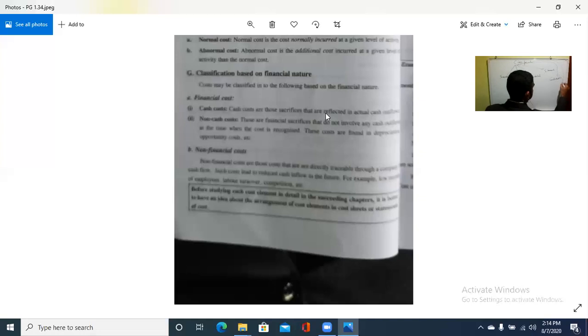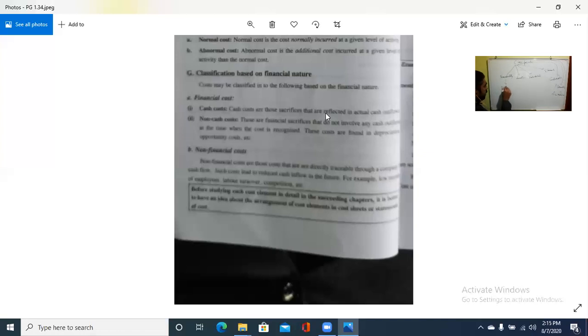Next is what? Normality. And the last one is what? Based on the financial nature. So these are the classifications. According to the traceability, what all are there?